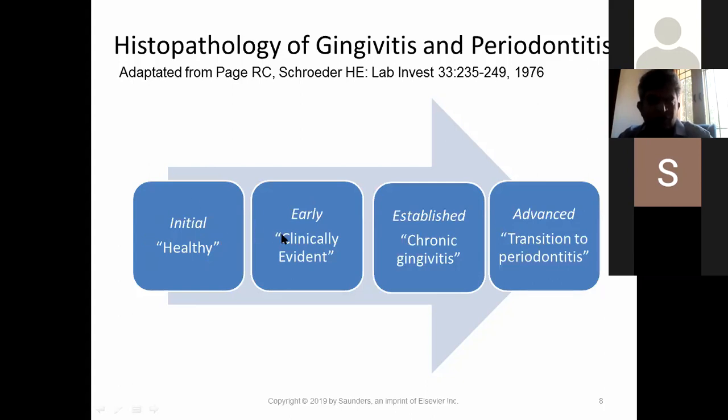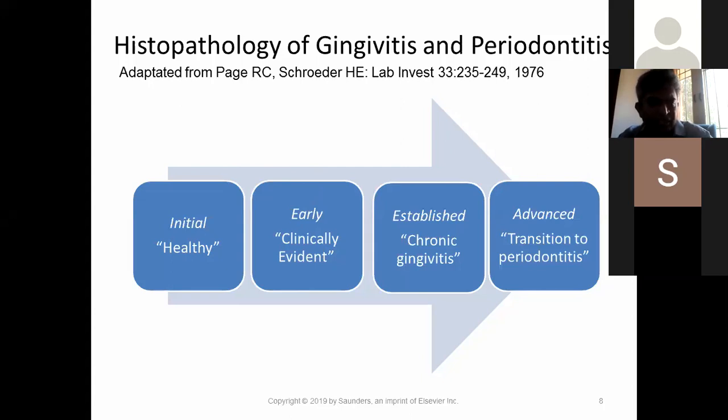And in this, microscopically, you will see polymorphonuclear neutrophils. And in the patient's mouth, you will see slight vascular dilatation, that is slight redness and bleeding. Next, after 4 to 7 days, it comes under the category of early lesion. In this, the cells which accumulate into the area are lymphocytes.